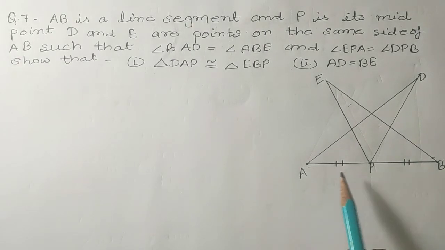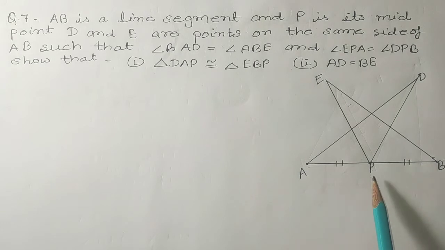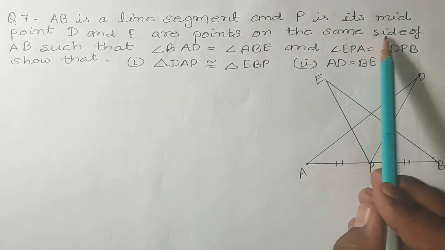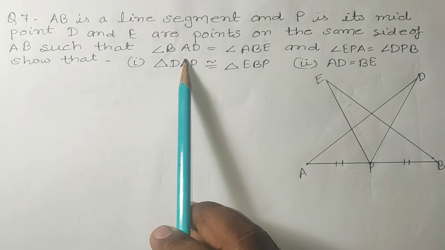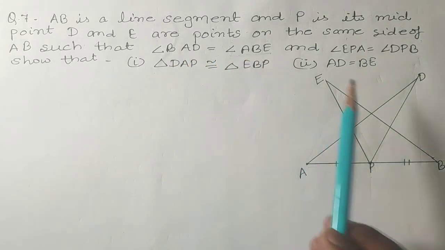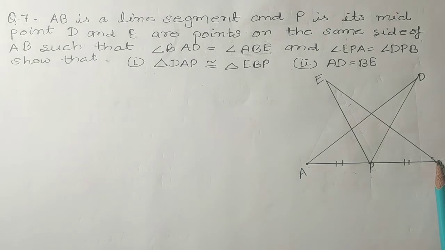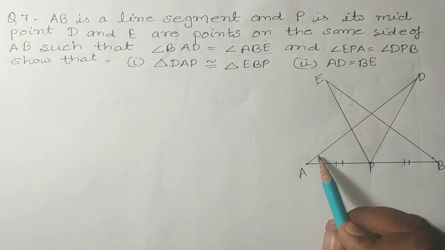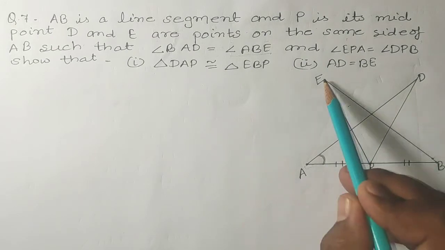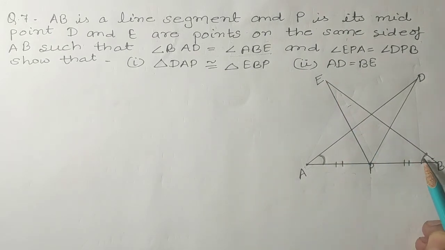If P is the midpoint of AB, it means that the distance AP will be equal to the distance PB. D and E are points on the same side of AB such that angle BAD is equal to angle ABE. Angle BAD means this angle is equal to angle ABE, which is this angle.